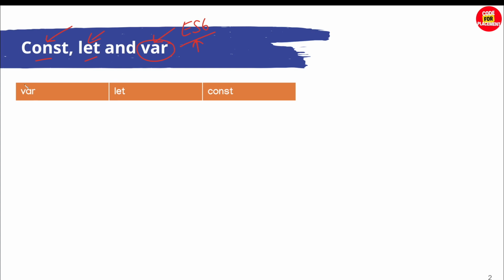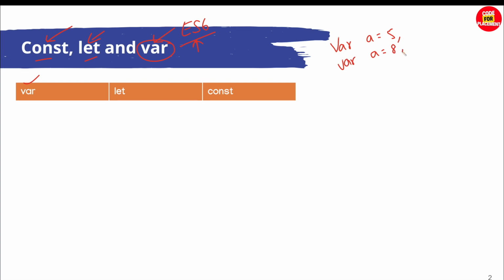Let's first talk about the var keyword. The var keyword is declared as a functional scope or a global scope. When it is declared as a functional or global scope, in that case we can reinitialize it n number of times. Like let's say if I declare var a is equal to 5, I can again reinitialize var a is equal to 8.